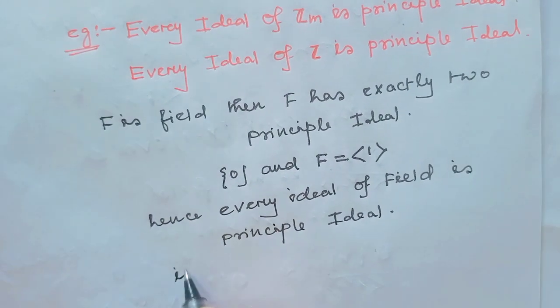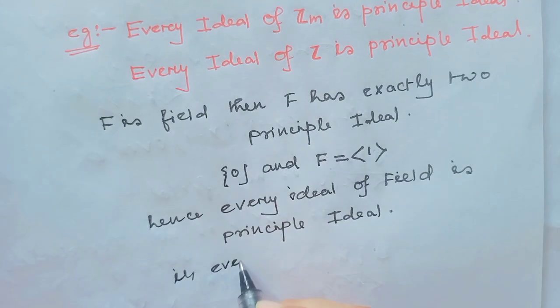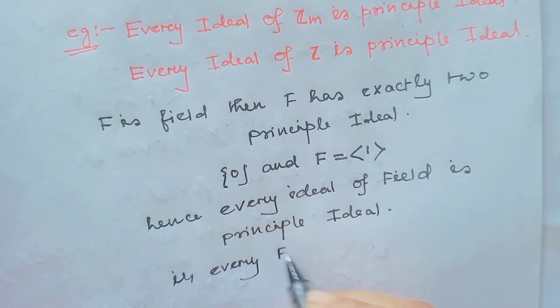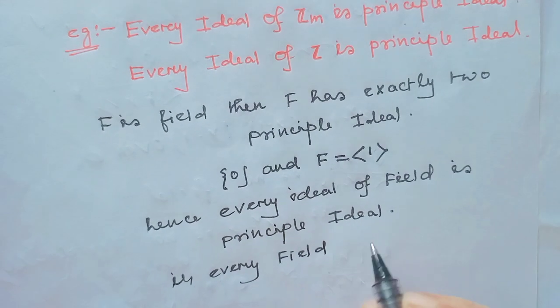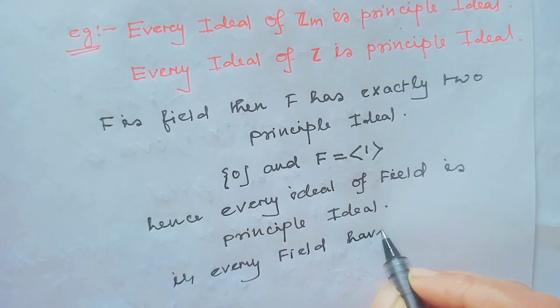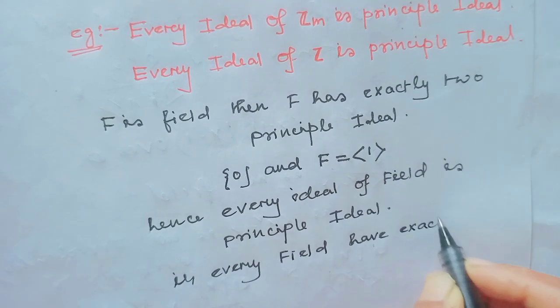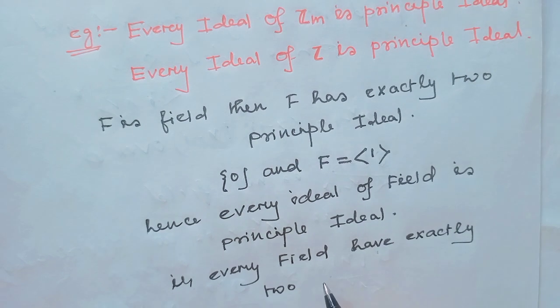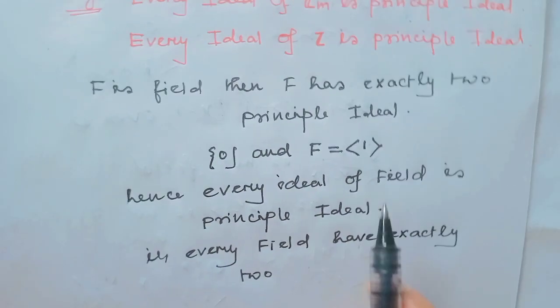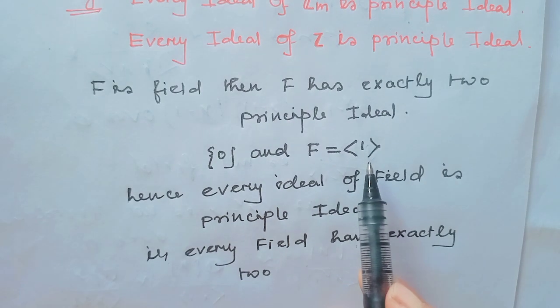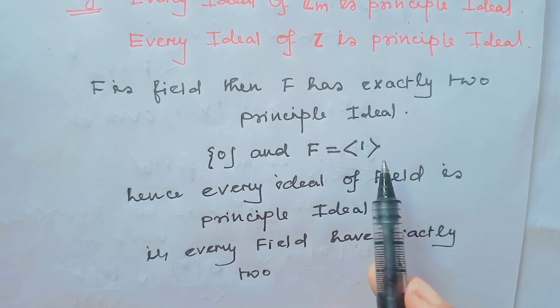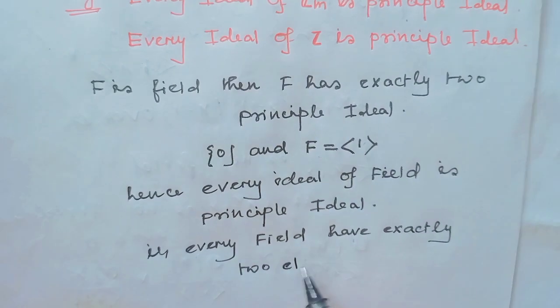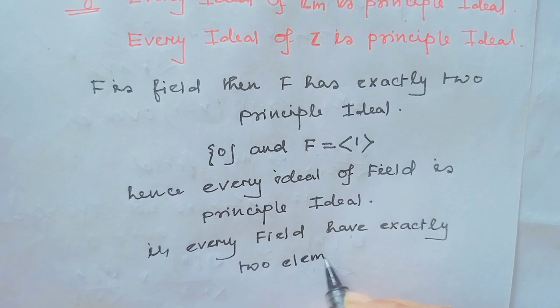That means every field has exactly two ideals, the zero ideal and the field generated by 1, which are principal ideals.